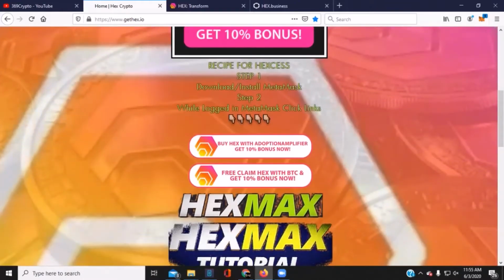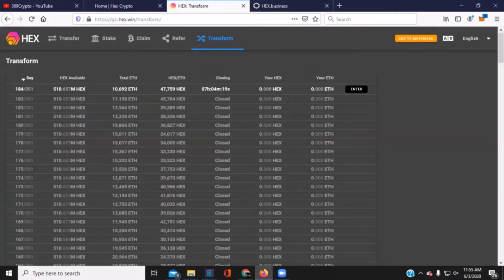Real quick, we've downloaded and installed MetaMask. Then I want to go and do the adoption amplifier. So click on that, and I already have that tab open right here. This is the hex.win site for transformations and staking, as well as the free claim for Bitcoin.